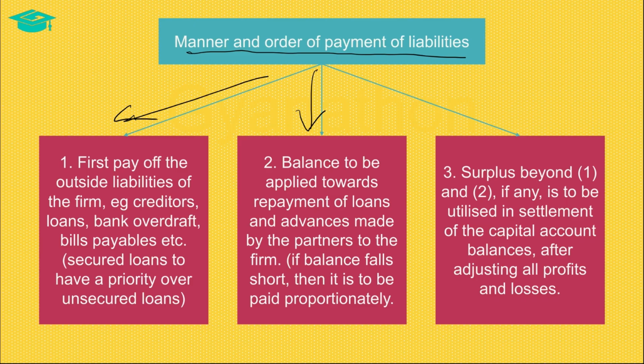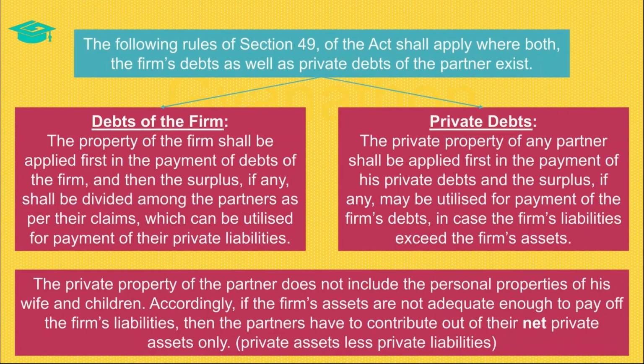If the amount left after paying off the outside liabilities is not enough to completely pay off all the advances by the partners of the firm, then the partners' advances are paid off proportionately. Once the outside liabilities and the partners' advances are paid off, if any surplus is still left, then it is utilized for the settlement of the partners' capital account balances after adjustments for all profits and losses.